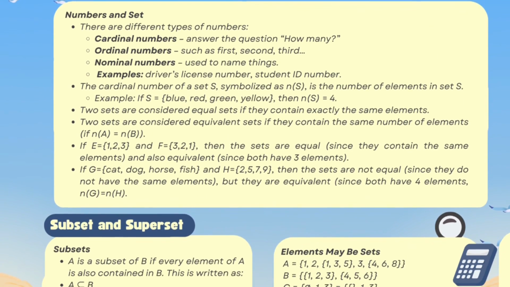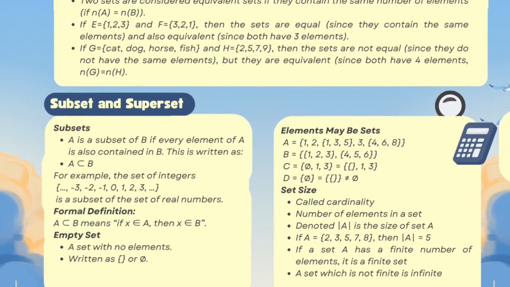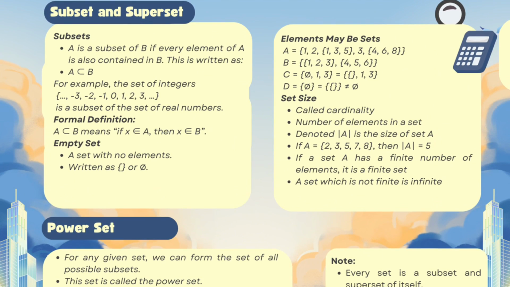The next material is subset and superset. A set A is a subset of B if every element of A is also in B. We write A subset B. Can you think of an example? Yes, the set of even numbers is a subset of the integers.